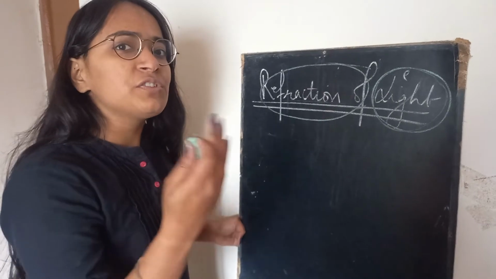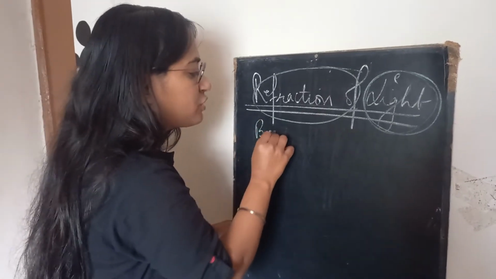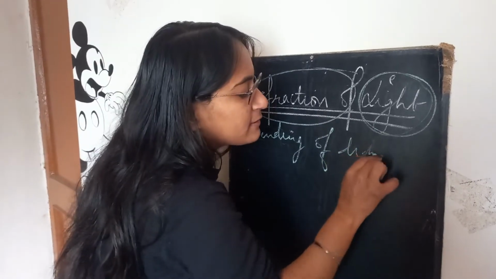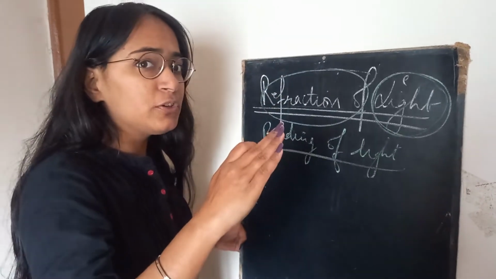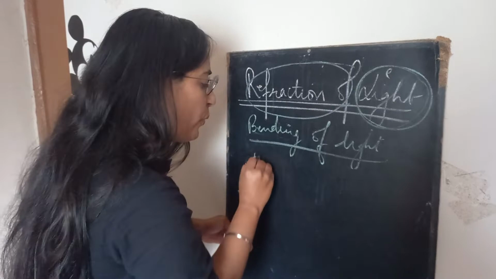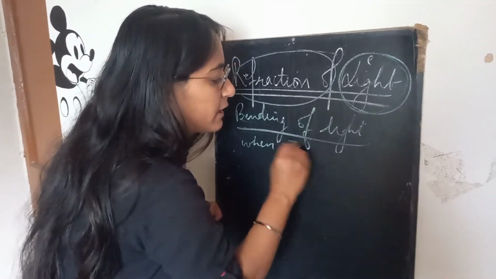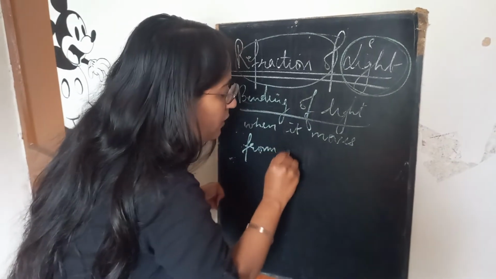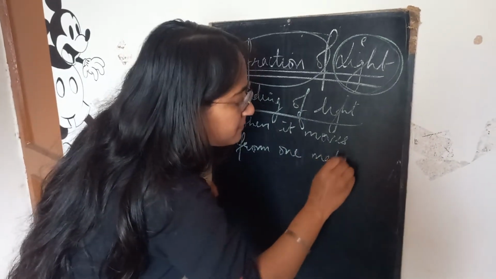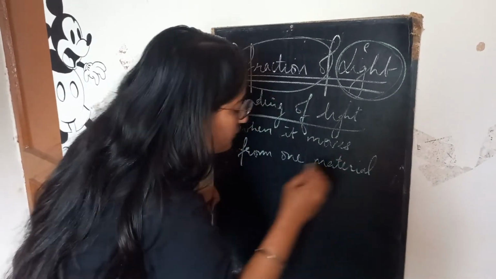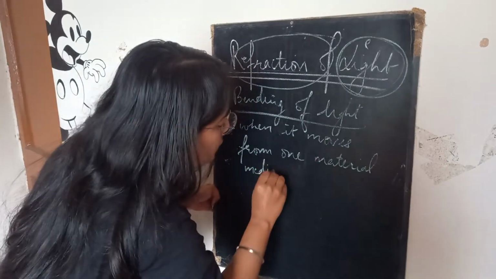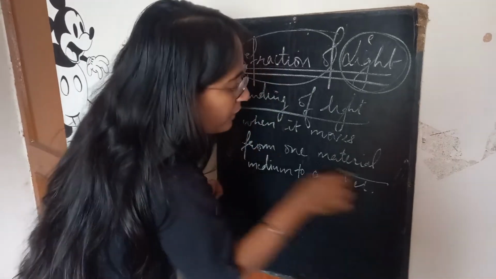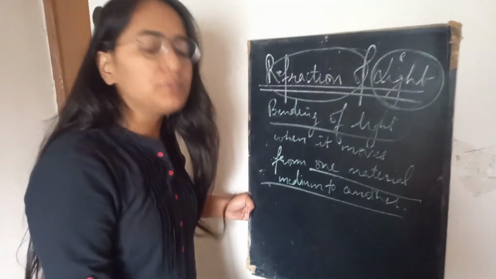So what is refraction of light? Refraction of light is actually the bending of light. Since the light got a little bent when it moves from one material medium to another. When light moves from one material medium to another.